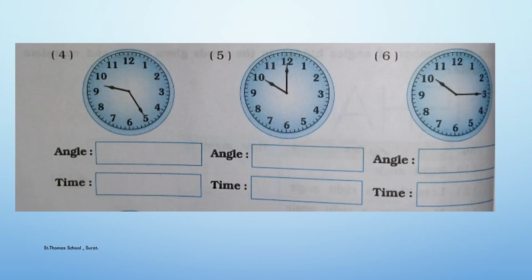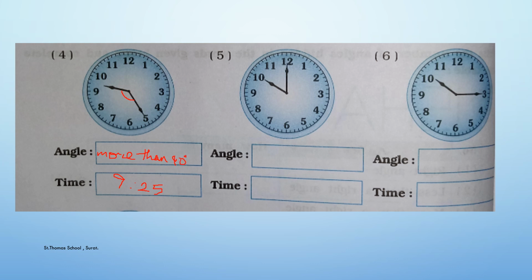Now question number 4. So the time here in this clock is 9:25. So in the box you have to write it like this, 9:25, with a pen or a pencil in your workbook itself. Now the angle that is made is more than right angle, that is more than 90 degrees. So you have to write it like this, more than 90 degree. Clear with this?